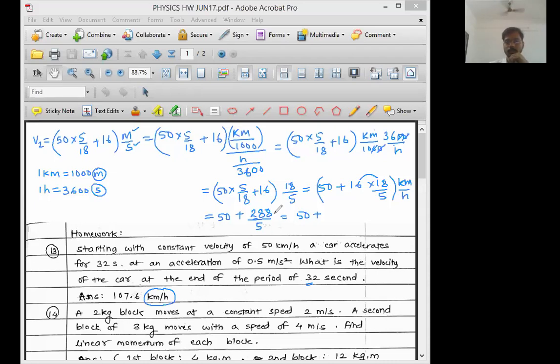Yes, all of you are giving the same answer. So 50 plus 57.6. This division comes out to be 57.6. Yes, 50 plus 57 is 107, and this 0.6 as it is. That's it. That's the answer.